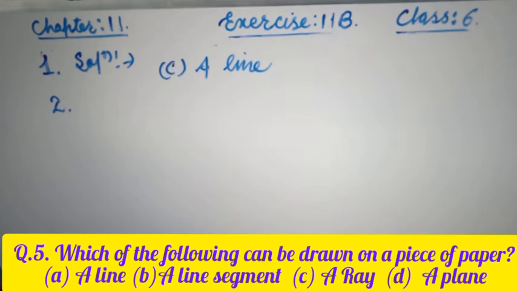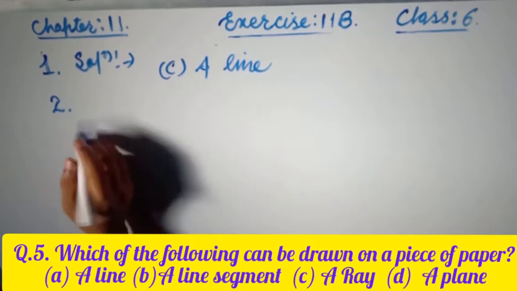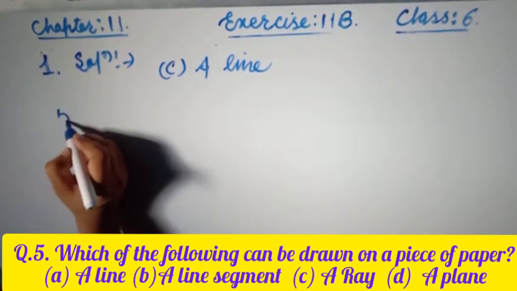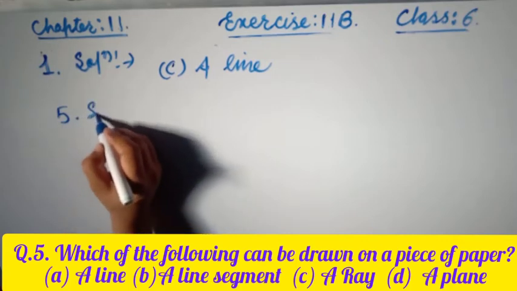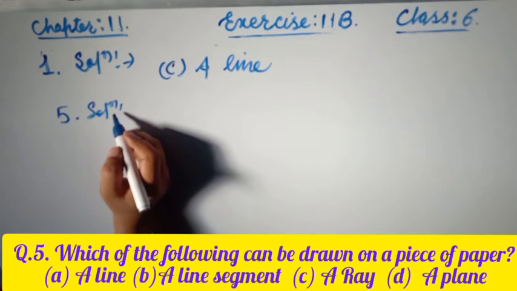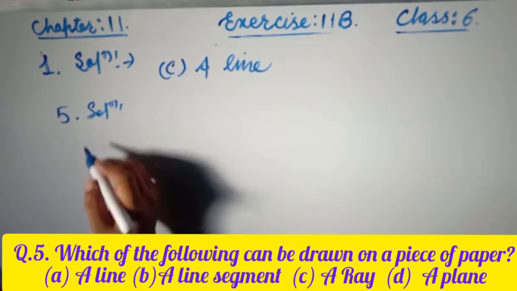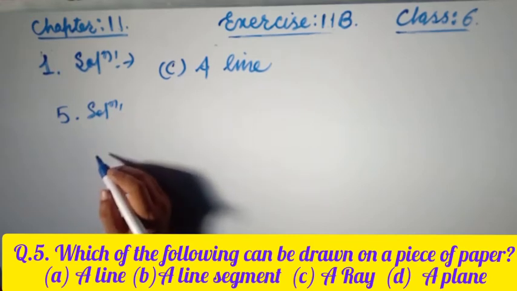Question number 5 says, which of the following can be drawn on a piece of paper? Option A is a line, B is a line segment, or a plane? Yes friends, the answer is a line segment.